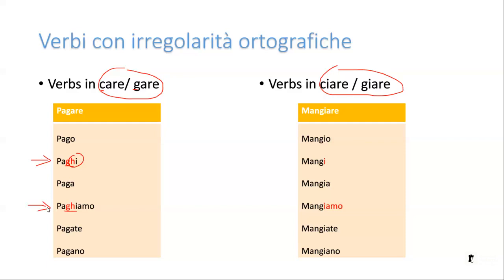Similar thing happens for the verbs ending in ciare and giare, come mangiare. What happens here is that the verb ends in ciare, so I take are off, and you think, oh, I should add another i there. No, I don't actually. I just need to erase that because the i is already there. So we don't need to add another one. Same thing here. I don't need to add another i. It's already there. So mangi, mangiamo.